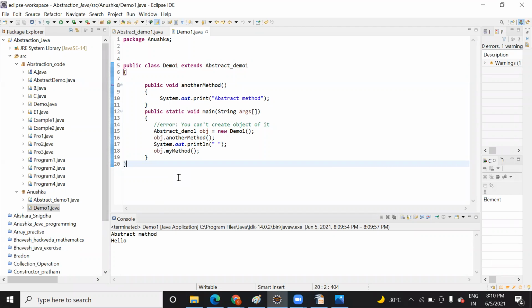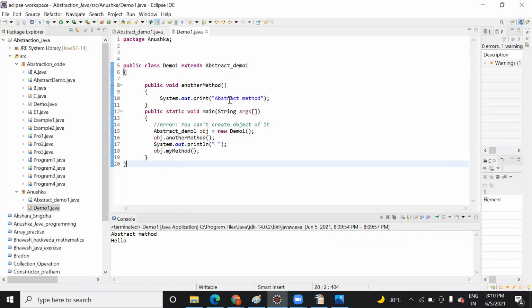Yeah. So I think that this console screen was shifted here, and last time also we were getting output, but we were not able to see it. Okay, no issue. So here you can see when I call obj dot another method, it has printed abstract.